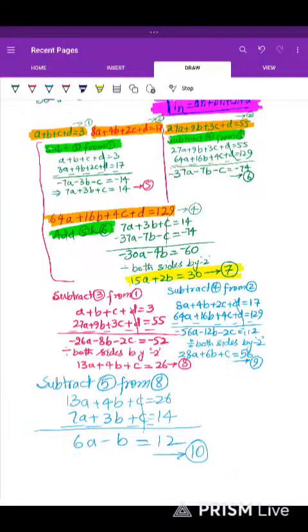Okay. And 9 and 6 can be solved by addition. Add 9 and 6. Why adding? Because they both have opposite signs of C. That is why. So 37. I write equation 6 first. 37A, 7B, C, 74.